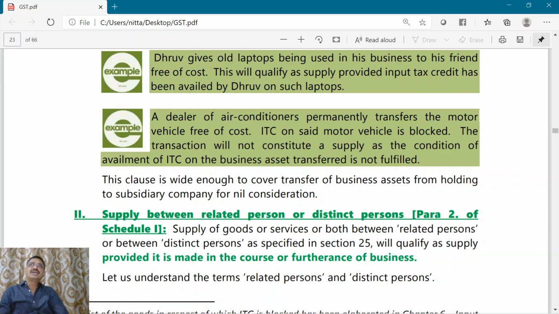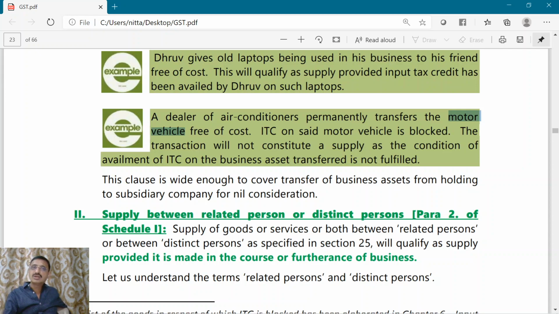Now, is it a supply or not? It can't be treated as supply because a motor vehicle is given in blocked credit. Suppose that fellow is a dealer of motor vehicles or is engaged in running motor vehicles for hire, then it is a different matter and he will get input tax credit. But this fellow is a dealer in air conditioners. When he purchases a motor vehicle, it is a blocked credit.